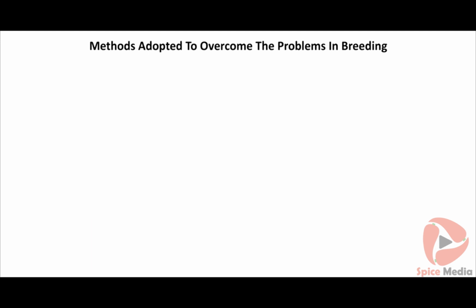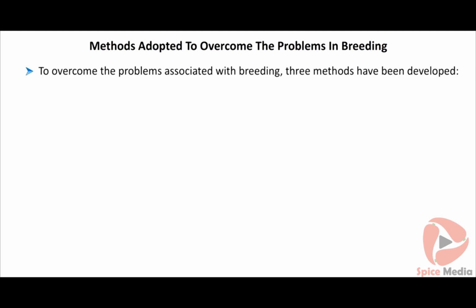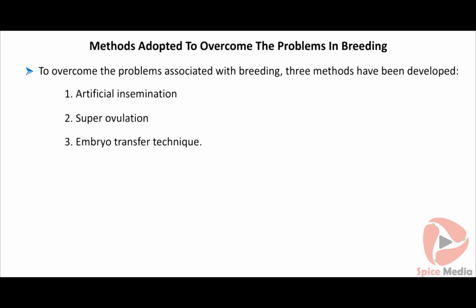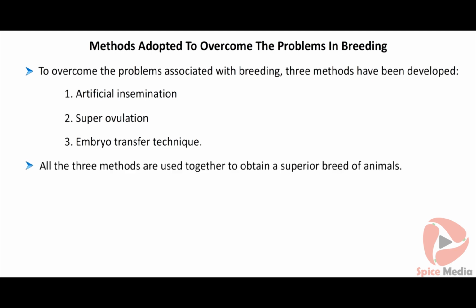Methods adopted to overcome the problems in breeding. To overcome the problems associated with breeding, three methods have been developed: 1. Artificial insemination. 2. Superovulation. 3. Embryo transfer technique. All the above methods are used together to obtain a superior breed of animals. Let us discuss each in detail.